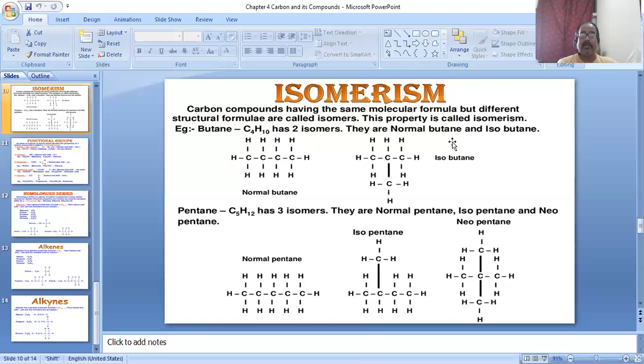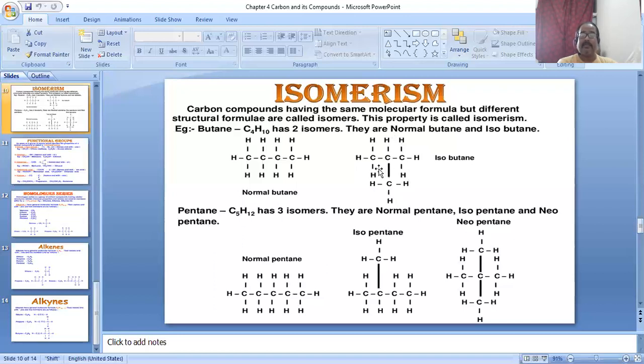And in the second structure, the carbons are 1, 2, 3, and 4. Here the carbons are combined with each other by single bonds, and the number of hydrogens is again 10.